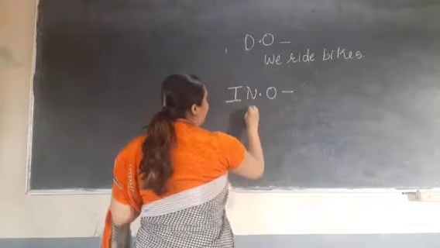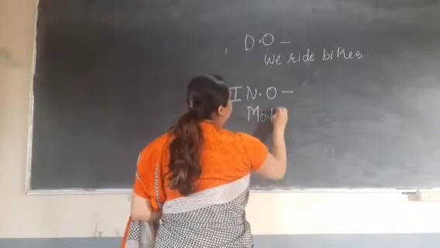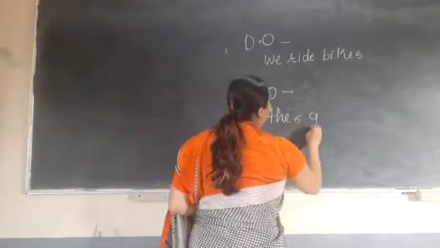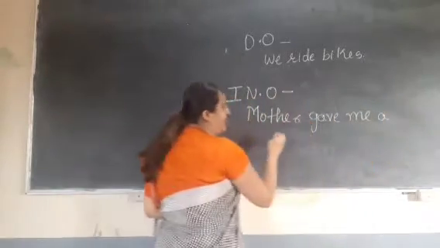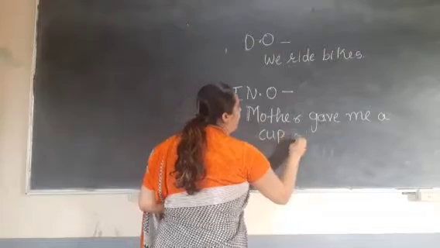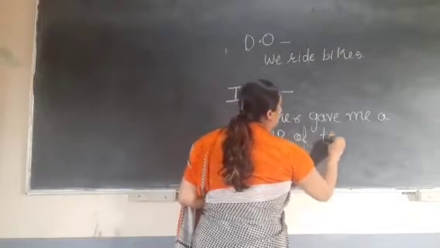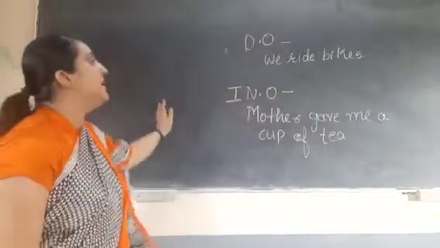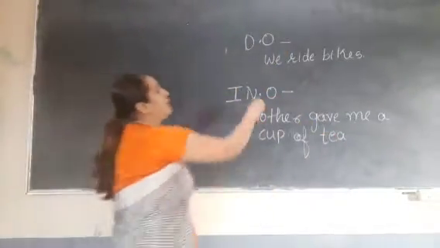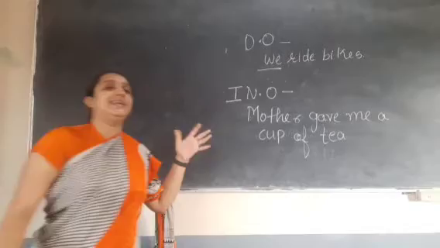Now, second, mother gave me a cup of tea, a cup of tea. Now you can see both the examples. In the first example, the subject is not getting anything in return.